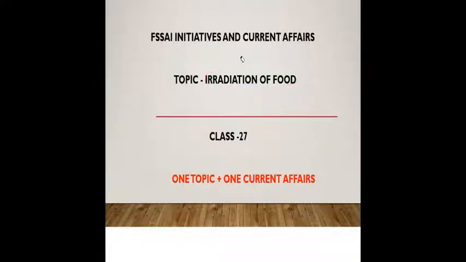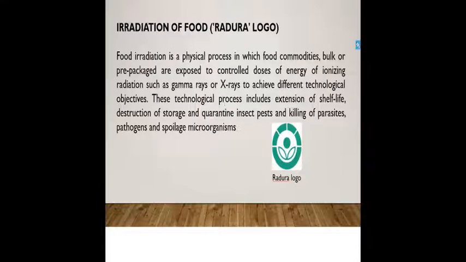Since I've covered almost all the current affairs regarding FSSAI in almost 1.5 years, I did not find any important current affairs related to FSSAI. So I guess these are the current affairs that are enough for FSSAI. So from today I'm going to do only classes. These classes will be based on the requests of the students themselves, and I'll also cover any left-out topics. Okay. So let us see what is food irradiation.